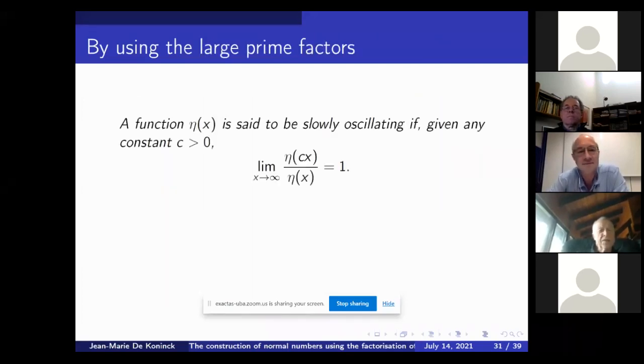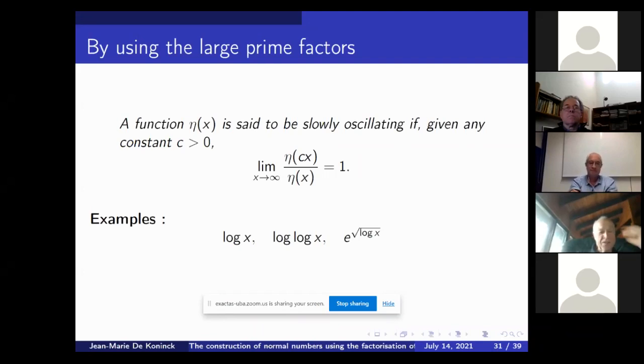It's interesting that we can manipulate even more. Let me introduce slowly oscillating functions. These are just functions that increase very slowly, like log, double log, or even e to the square root of log.